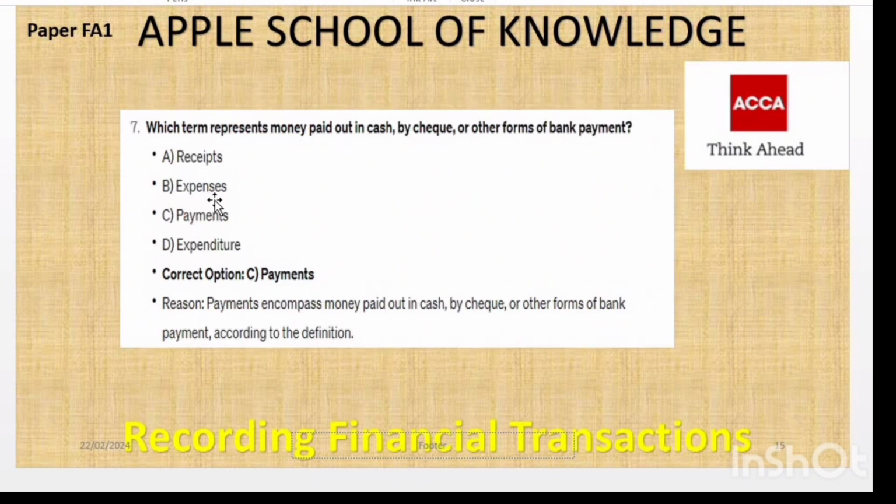Then let's move on. We have already discussed these things, so I don't want to waste my time and your time, but you have to read this by yourself. If you understand the lecture properly, then definitely you will do all these MCQs by yourself. Which term represents money paid out in cash, by check, or other form of bank payment? We have discussed that will be payment. Payment encompasses money paid out in cash, by check, or other means. If you pay in cash, then it will be a cash transaction. If you pay with some credit term, then that will be your credit transaction.